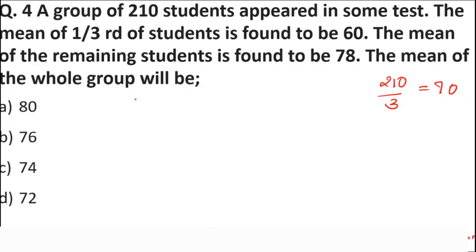So what I'll do is, students, the mean of 70 students is 60. Okay. And what is the total marks? Total marks of these students is divided by 70. Why 70? Because 70 is the number of people. Okay. How do we take out average? Average or mean, it is one and the same thing. So average we take out by the total number of marks divided by the number of students.